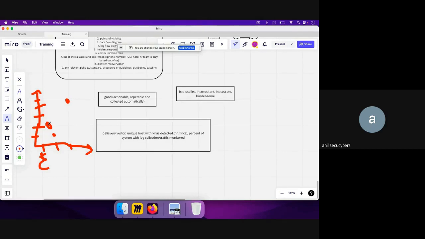This will again help the leadership get the knowledge that, okay, in an approximate count of 4,000 hosts, we have EDR installed on thousands of systems, and the detections we got for the unique viruses were actually coming from those systems where EDR is installed. So this will help leadership take a decision that we need to put some more funds and make all the systems, let's say the count is 4,000,